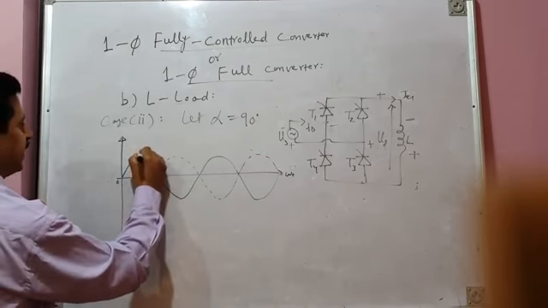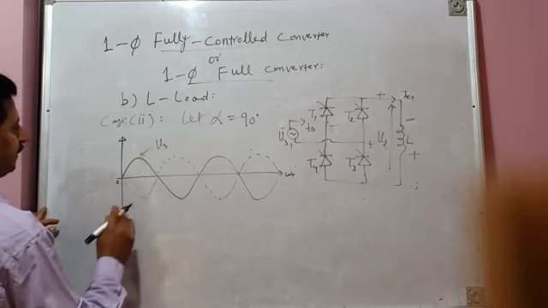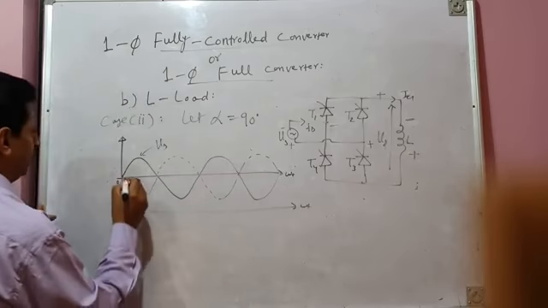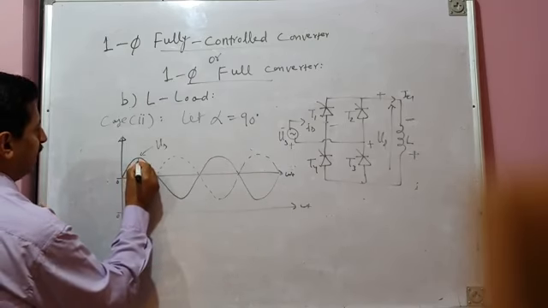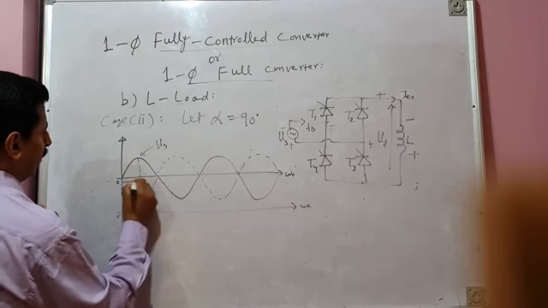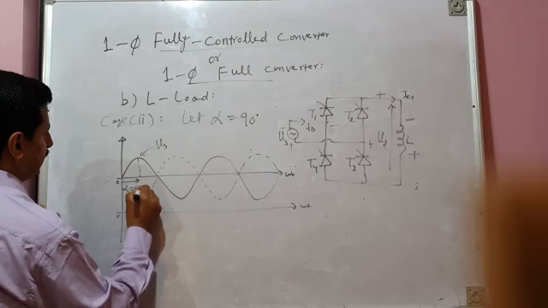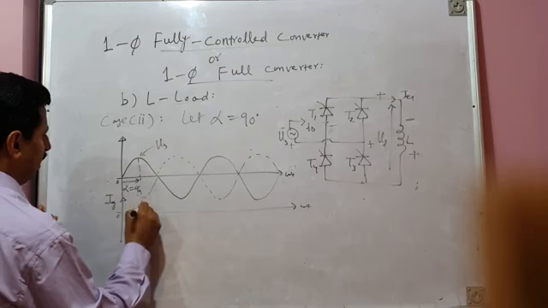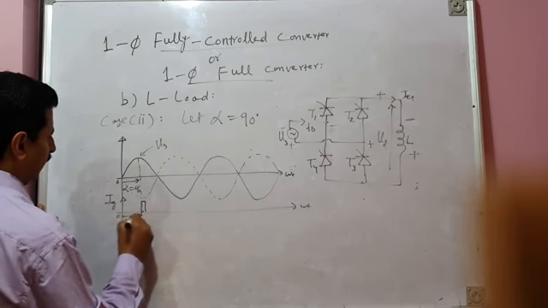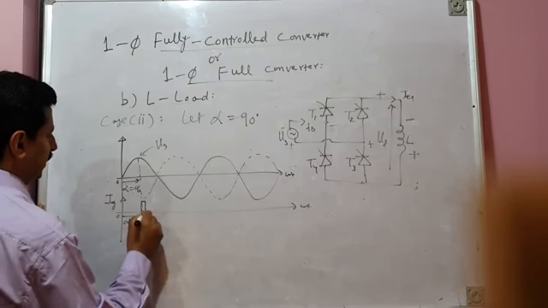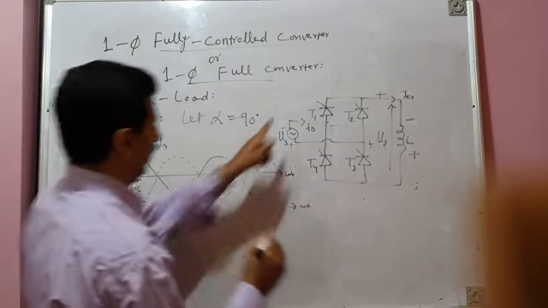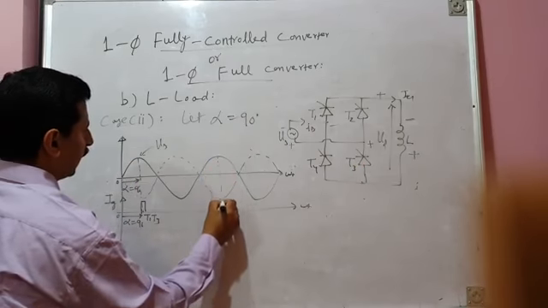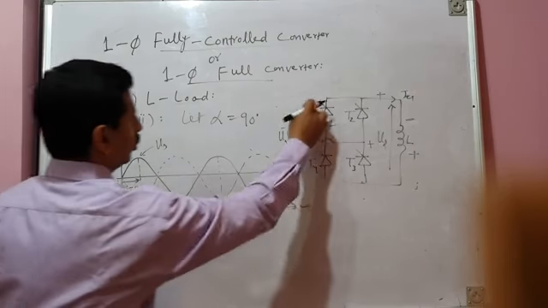Try to understand the concept. This is again your source voltage, Vs, and let me show you the firing pulse pattern. Now alpha is exactly 90 degrees, so this is alpha. Alpha is equal to 90 degrees. So the first firing pulse, this is the firing pulse pattern Ig, at alpha equal to 90 degrees, is issued to the T1 and T3 pair during the positive half cycle. And in the next positive half cycle, again the firing pulse is issued to the T1, T3 pair.